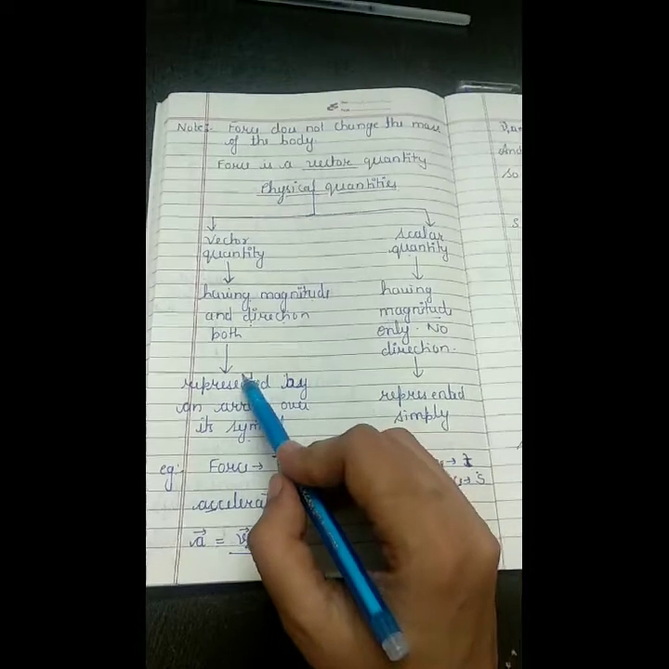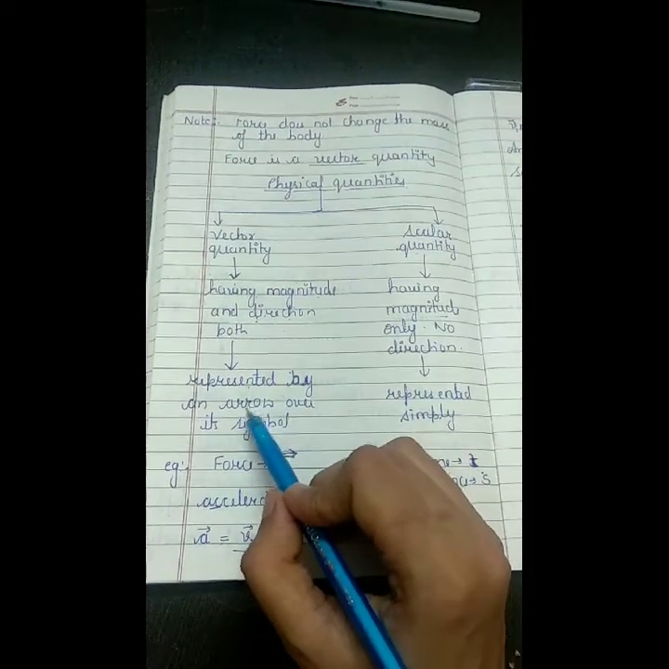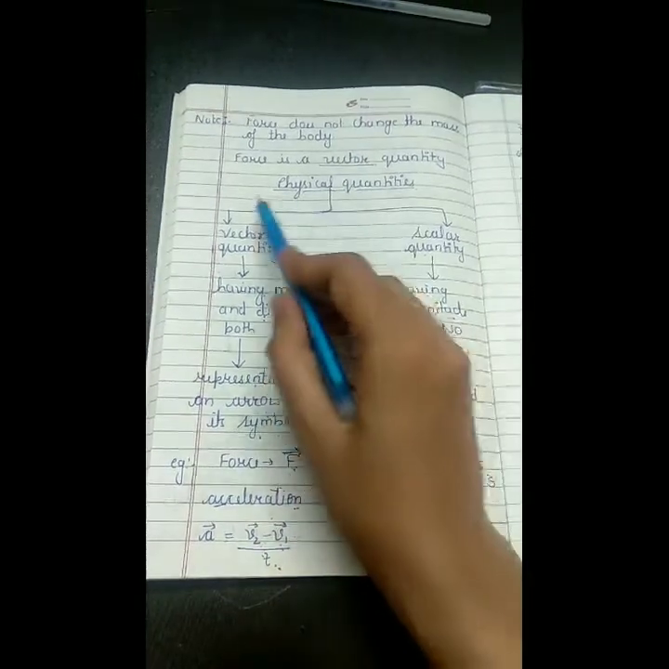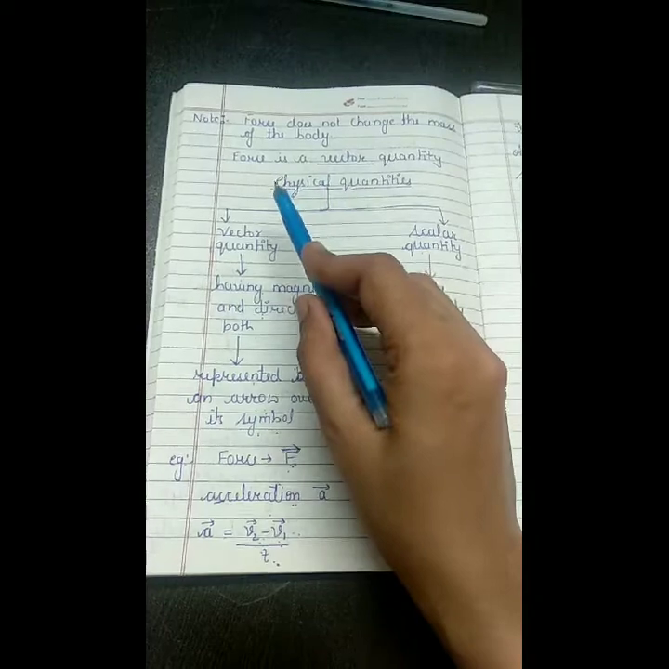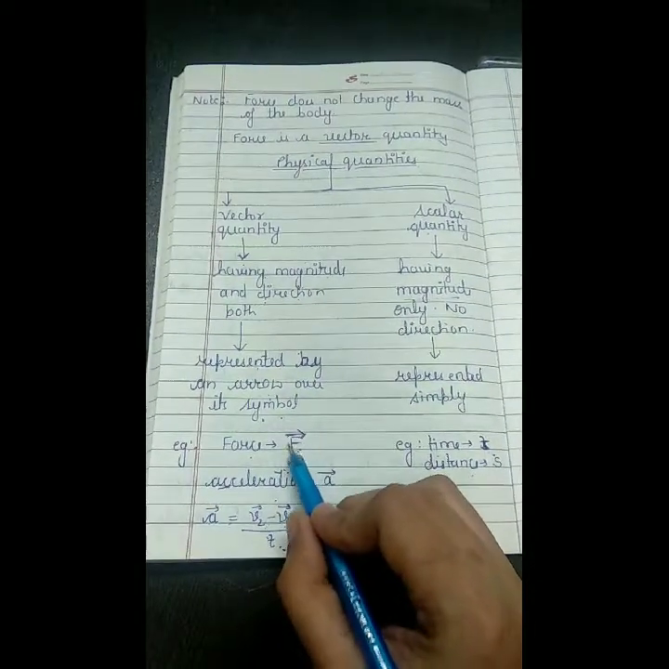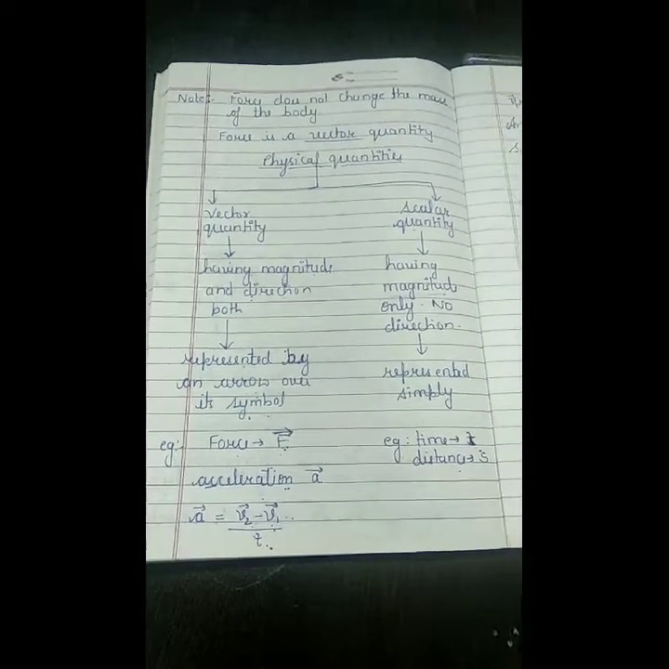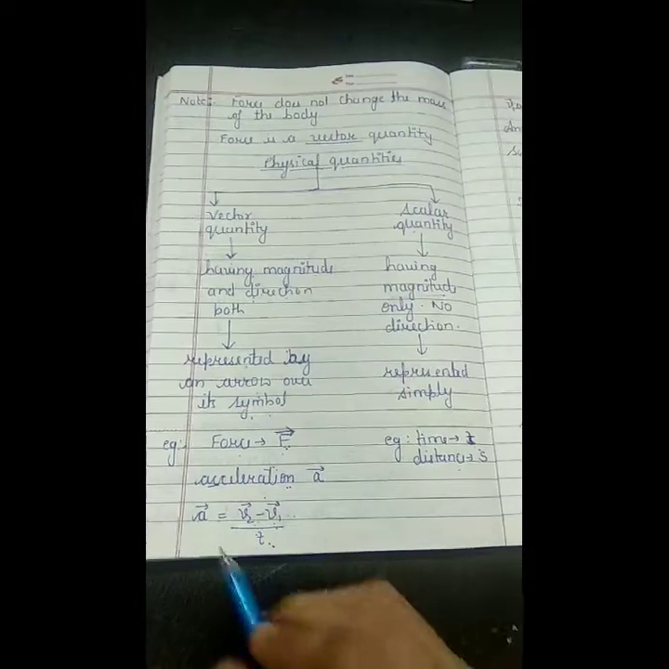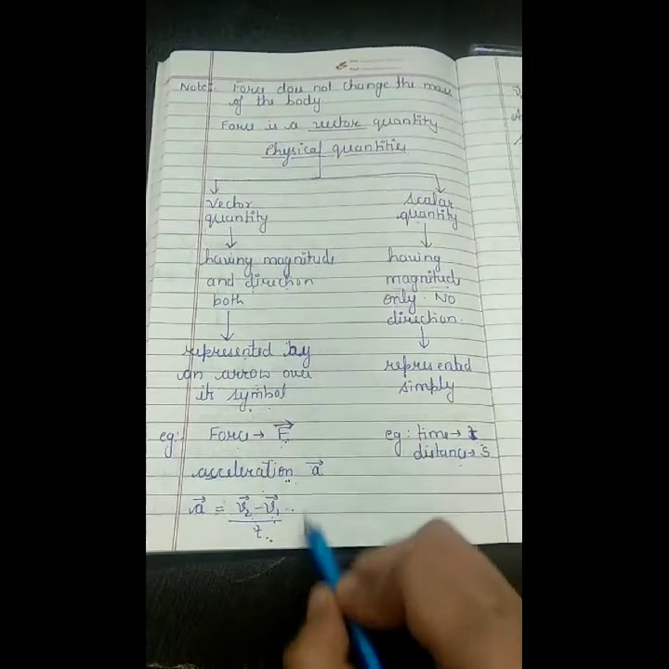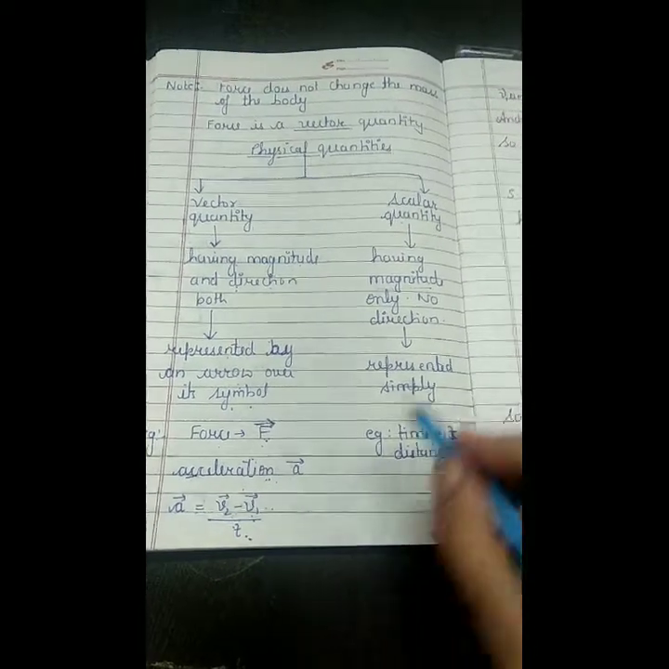So how are we going to represent these? Vectors are represented by putting an arrow over the symbol of the physical quantity. For example, as I told you, force is a vector quantity. Force is represented by symbol capital F, and we will put an arrow over the symbol. It is showing that force has some direction. Another example is acceleration, represented by small a and an arrow over it. I'll tell you about this acceleration later.